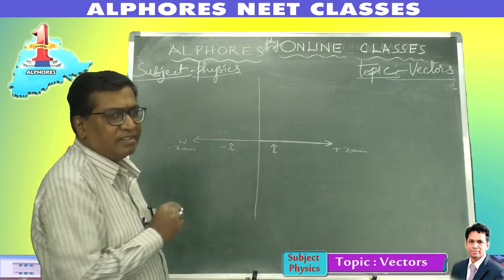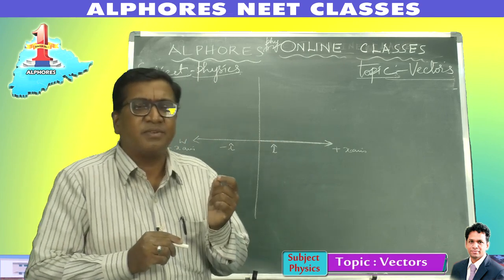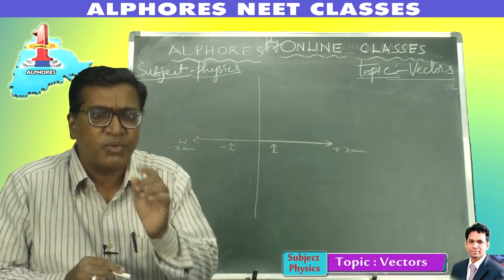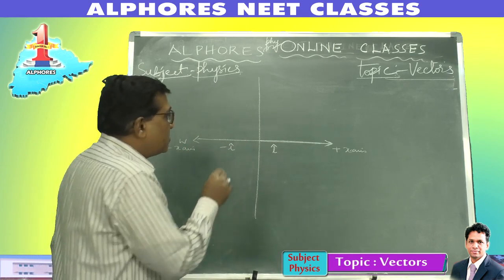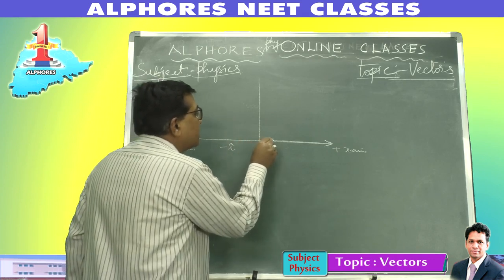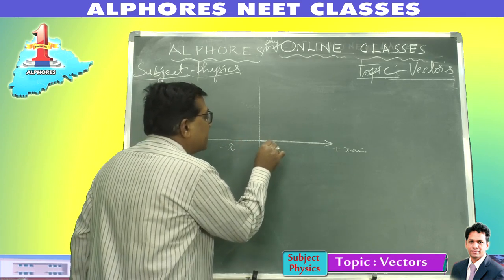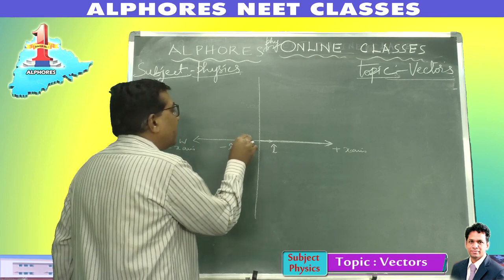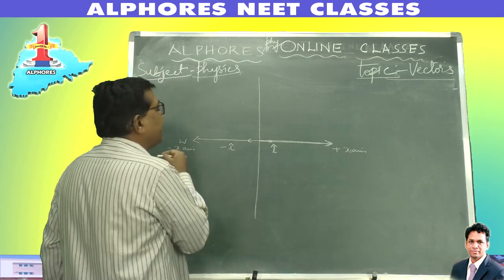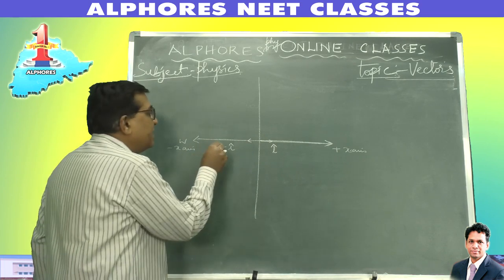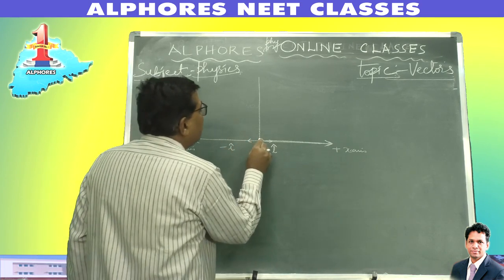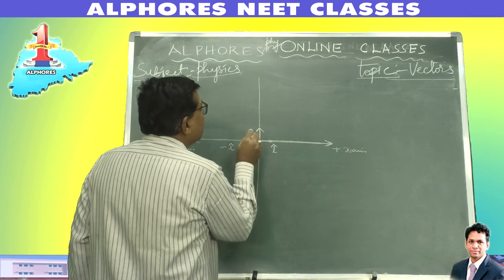A unit vector is one which is of 1 unit magnitude and a specified direction. So the unit vector along positive x direction is represented as i cap. The unit vector along negative x direction, in our terms the west direction, is minus i cap. Similarly, the unit vector along y direction is plus j.